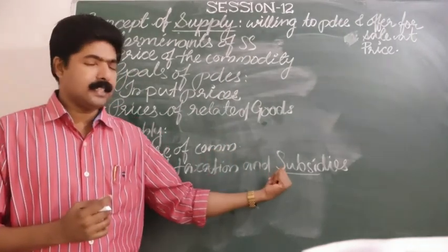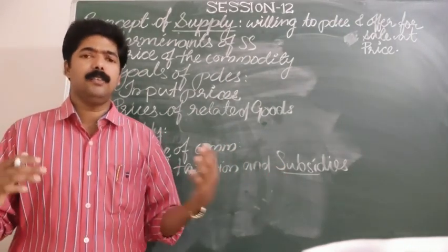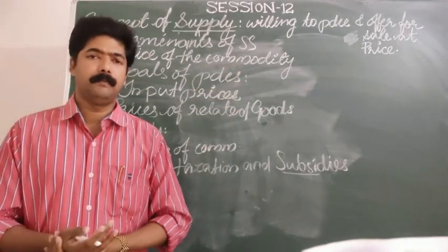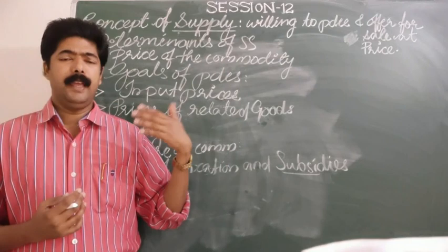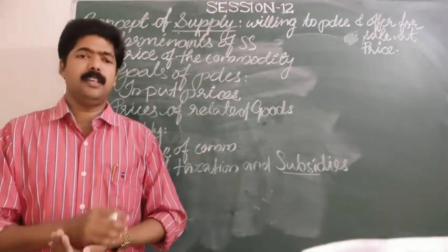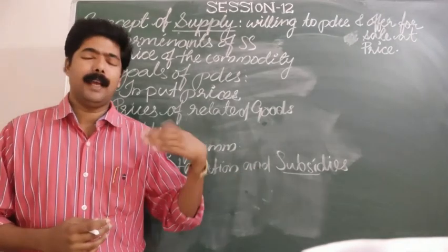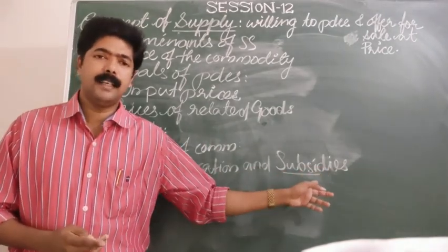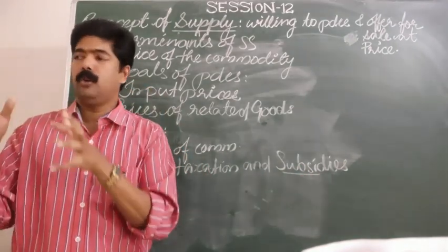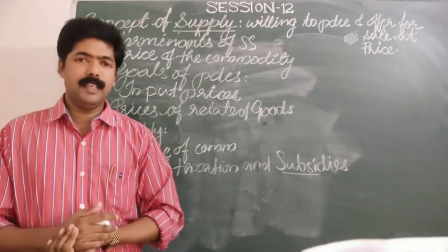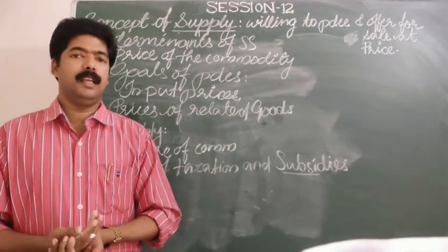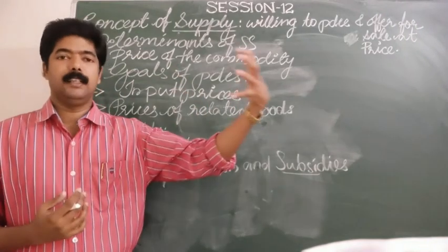In this case, the government gives subsidies to the farmers to encourage them and to welcome them towards the supply or production field, so that they can maximize profit. Suppose they need to introduce a good, most modern technology in the production process, but the particular farmer or producer is not able to purchase that input.